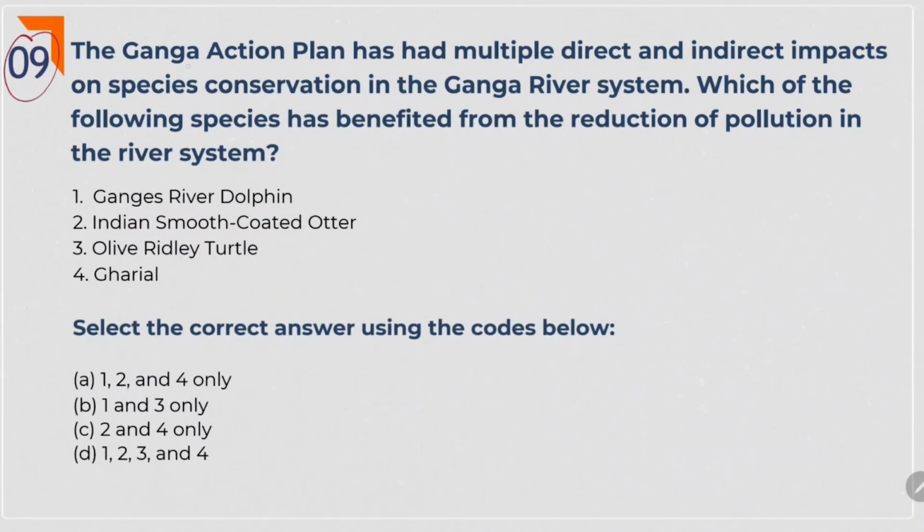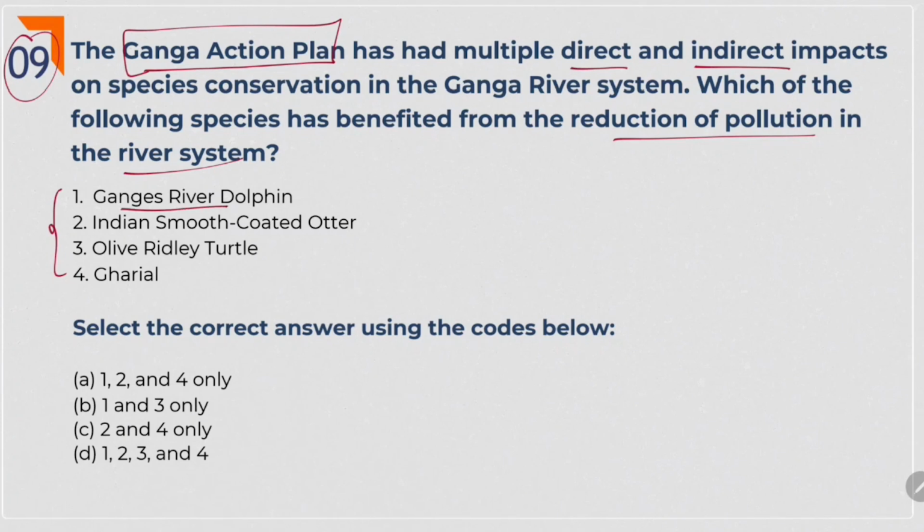Next one. The Ganga Action Plan has had multiple direct and indirect impacts on species conservation in the Ganga river system. Okay. Which of the following species has benefited from the reduction of pollution in the river system? See, in these years also UPSC is giving questions like this. At the outset we feel like, if pollution is getting reduced, each and every species will get benefit. But it's not the case. Read the options carefully.